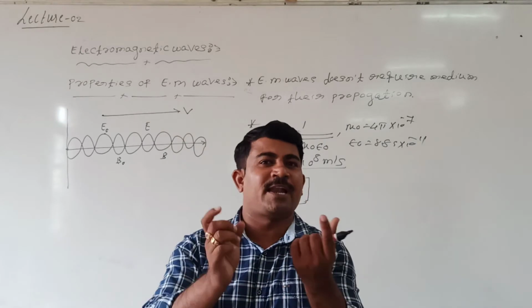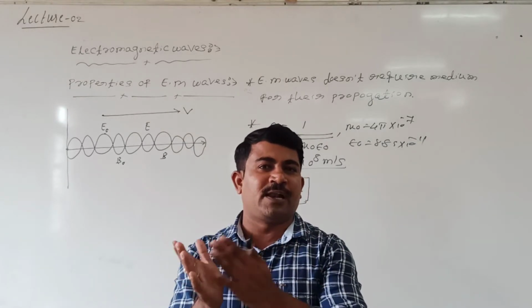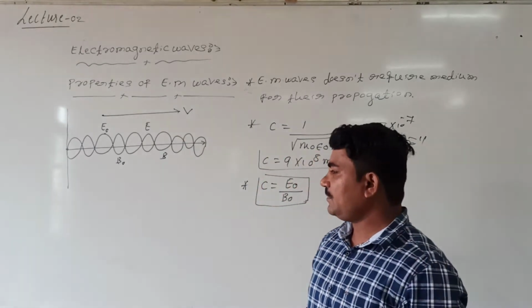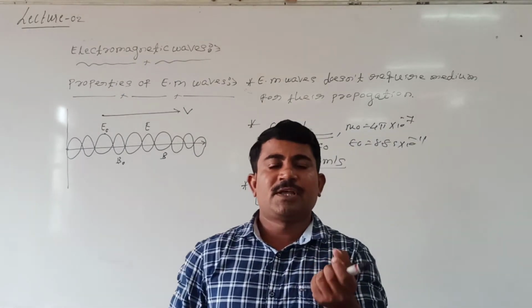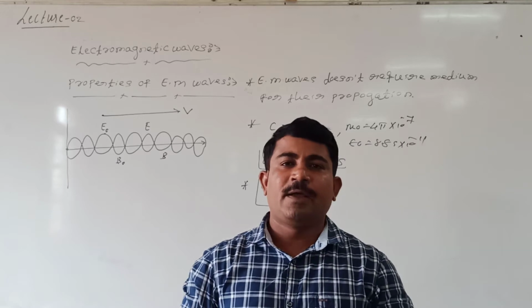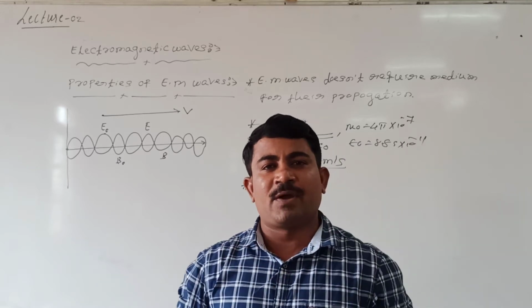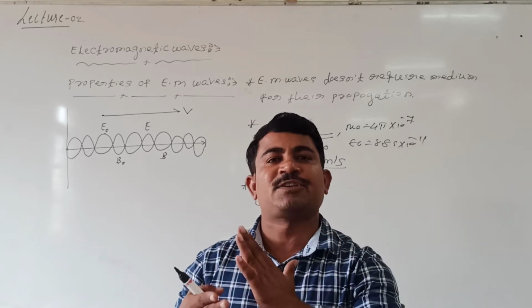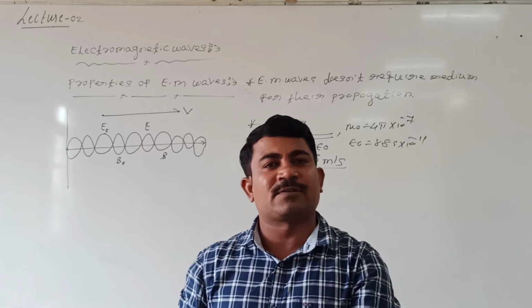On that basis, waves can be classified as longitudinal and transverse. Transverse means the components of the wave, the material medium's oscillations, are perpendicular to the direction of propagation of the wave. That we call a transverse wave.